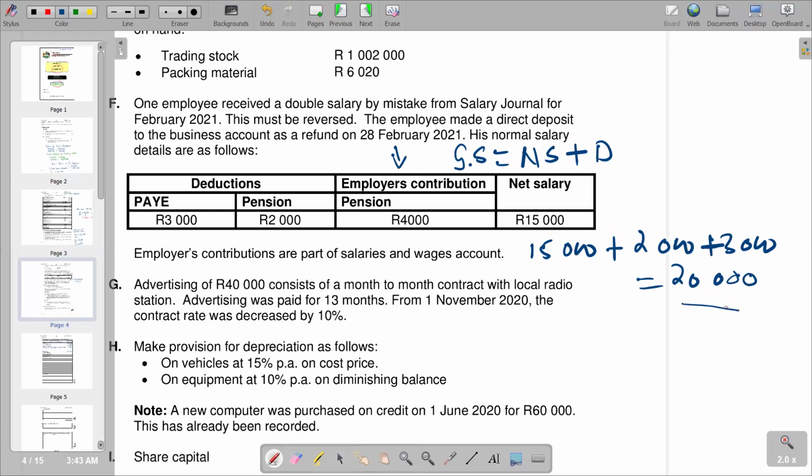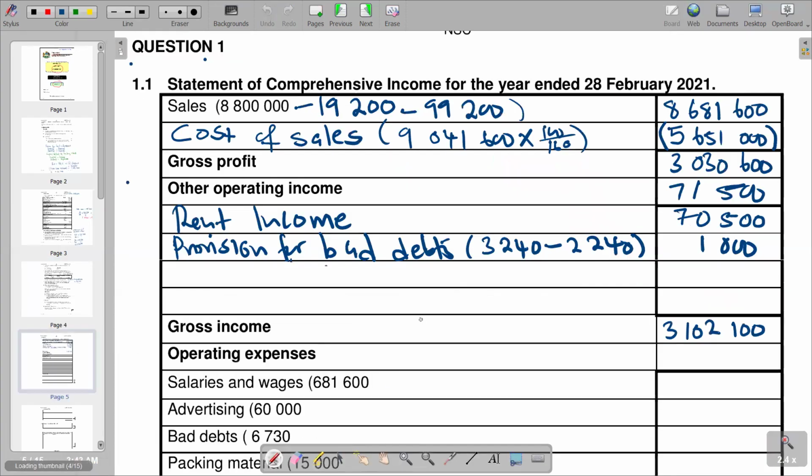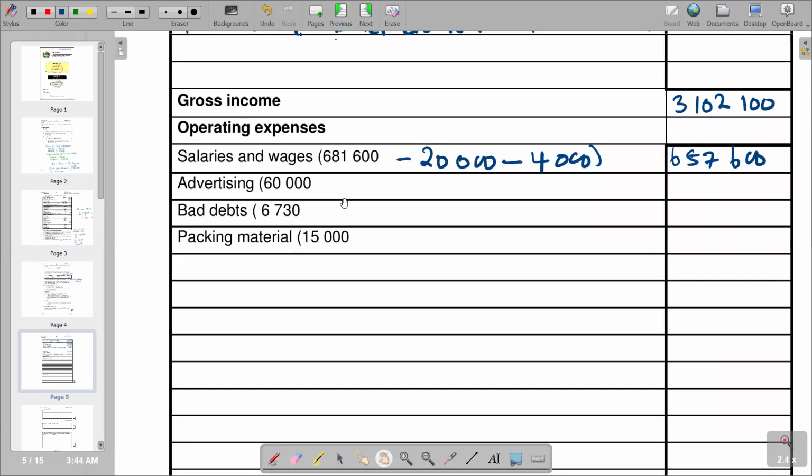So basically, we are going to subtract our 20,000. Then we subtract also 4,000. So we go to our answer section, our gross salary. Then we subtract employer's contribution, which is 4,000. And then from there, the net figure that you are supposed to get is 657,600. 657,600. Then the next is advertising, 60,000.